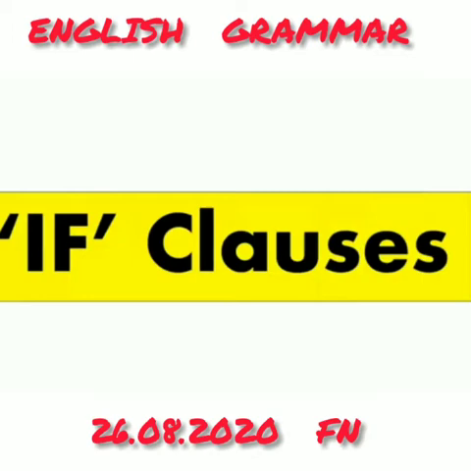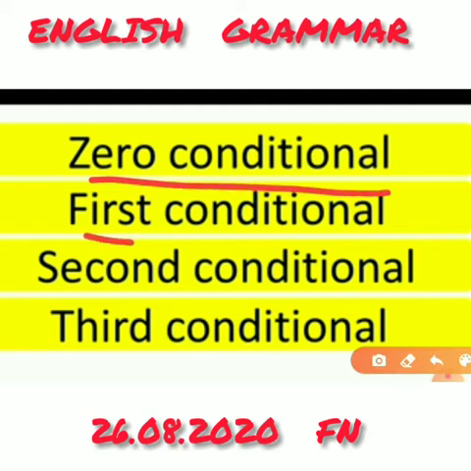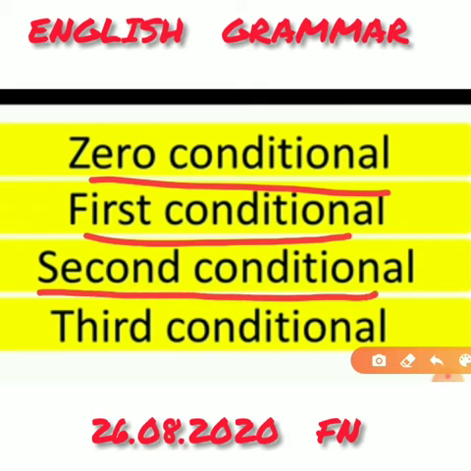Okay, let us see the examples now. This is a very important video. Of course, it is very useful in every examination. And the topic is: if clauses are also known as conditionals. There are four types of conditionals. First one is zero conditional. Second one is first conditional. Third one is second conditional. And the fourth is third conditional.